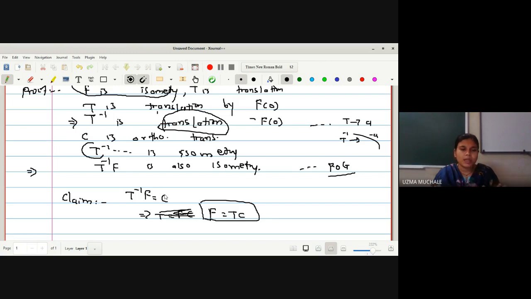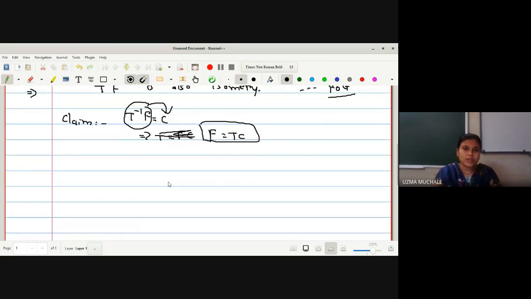How far have we proved? T inverse of F is an isometry. Now we want to prove that T inverse F is an orthogonal transformation. If we prove that, we can say that F is equal to TC. To prove any isometry to be an orthogonal transformation, what are the two objectives? We want to prove it is linear.